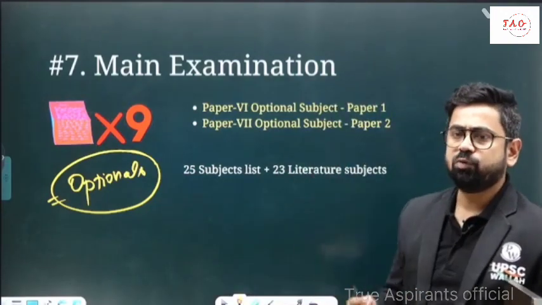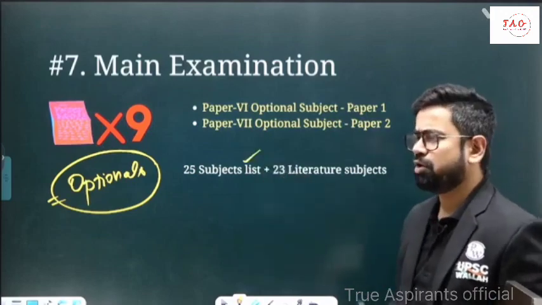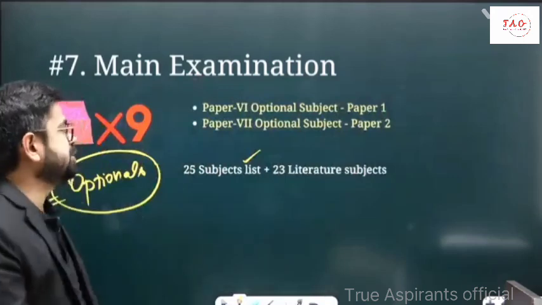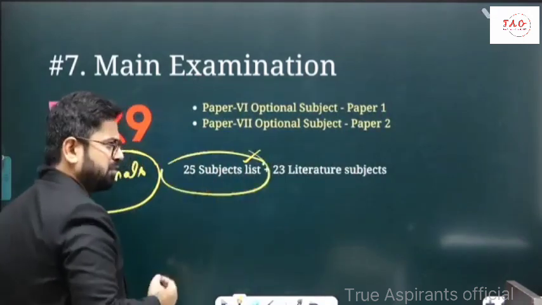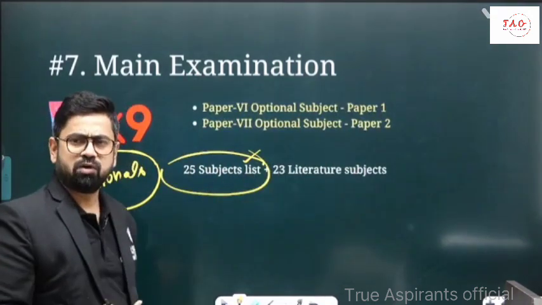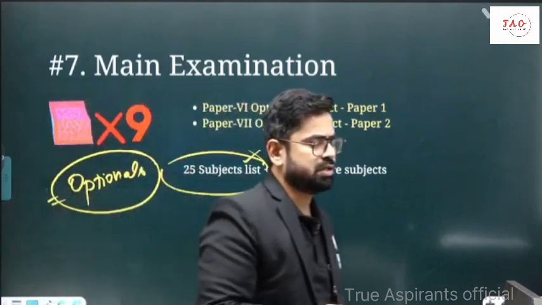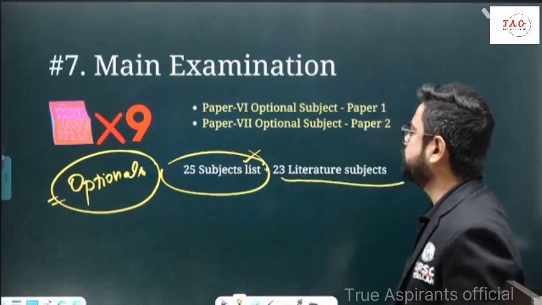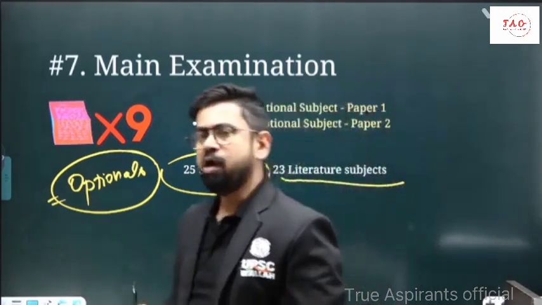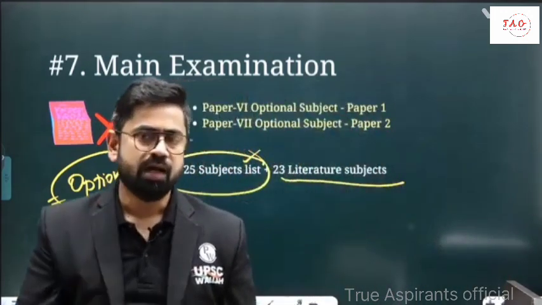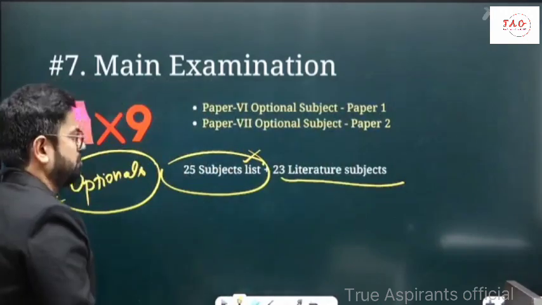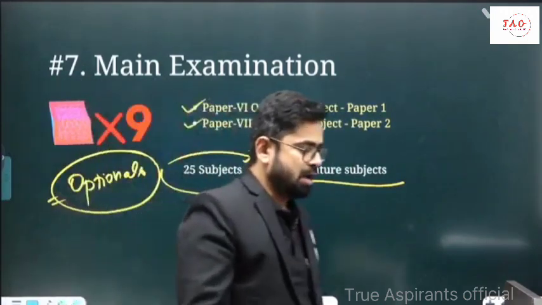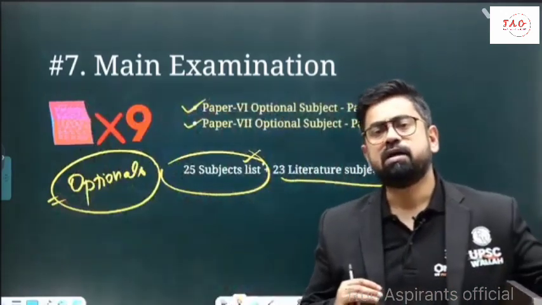So there is a list of some 25 subjects like PubAd, geography, history, agriculture, right? You can choose any. Or there is also a list of literature subjects, for example Assamese, Hindi literature, Odia literature, etc. So there is another list of 23 subjects. If you want to go for a literature subject, you can. You have to select just one subject, and from that particular subject there will be 2 papers of 250 marks each.